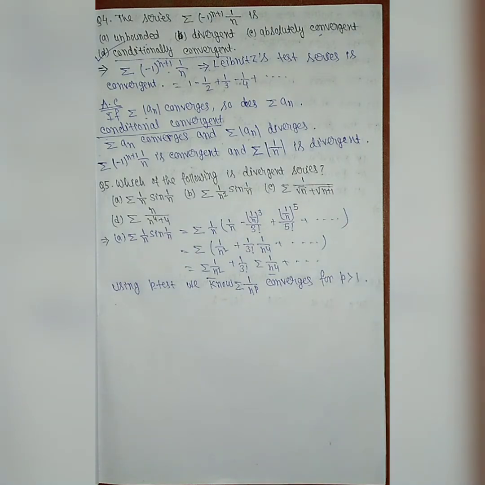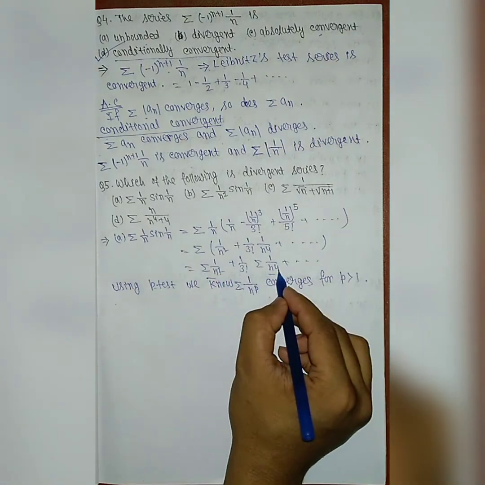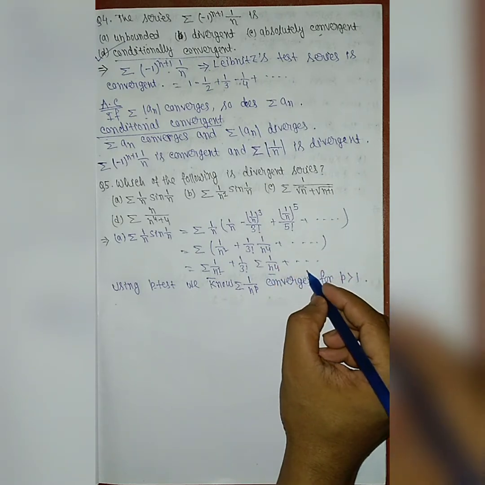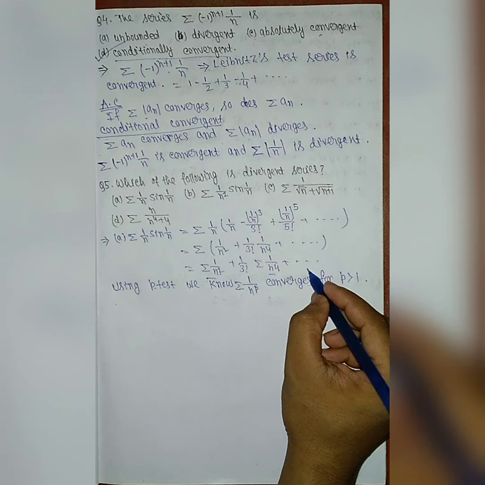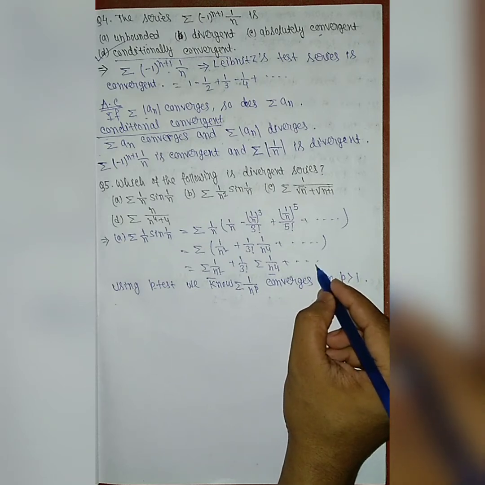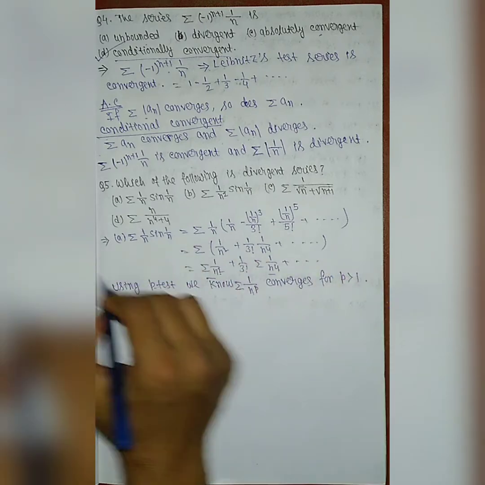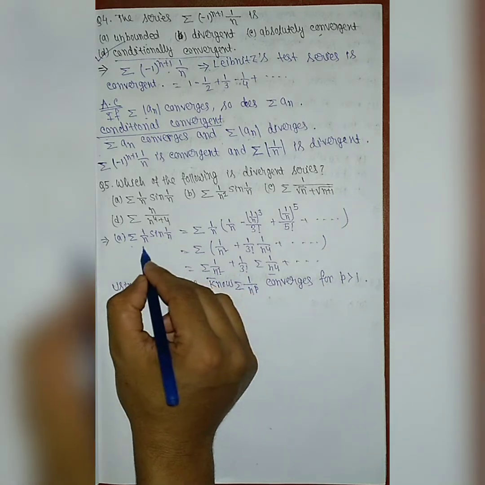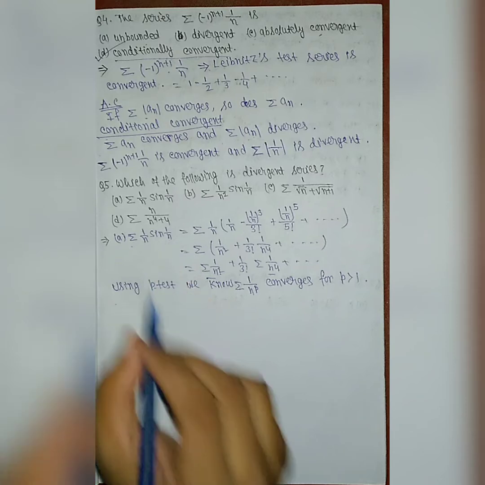Here we get p greater than 1: 2, 4, and all the terms that come after, for each of the cases p will be greater than 1. So this series will be convergent. So we can conclude that series 1 by n sine 1 by n is a convergent series.